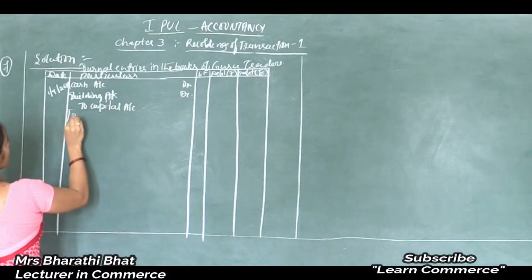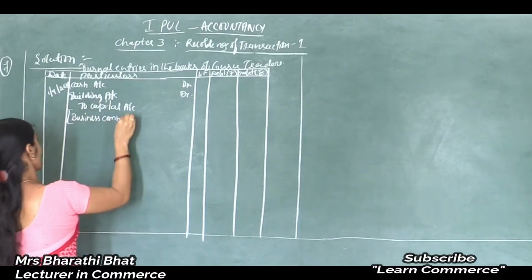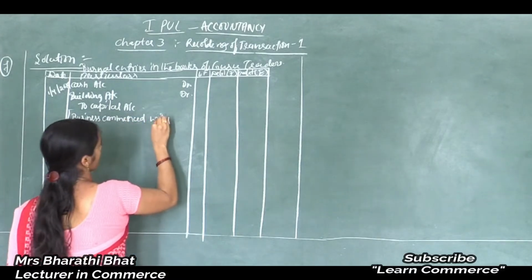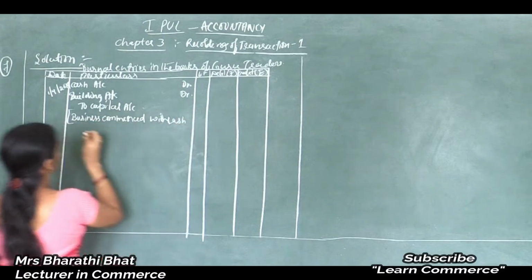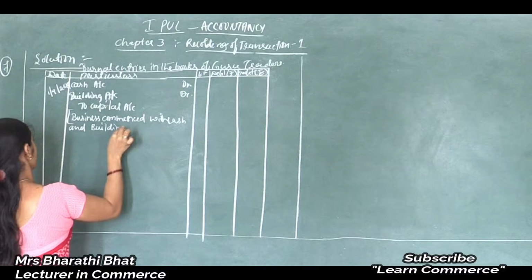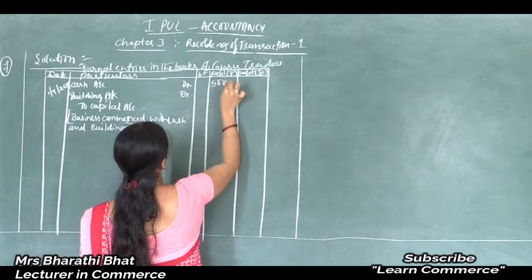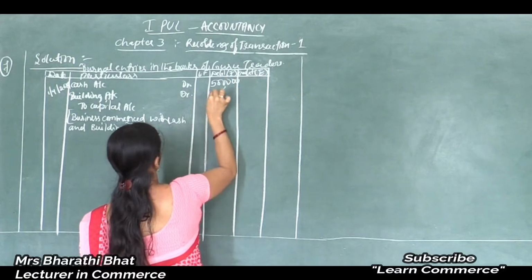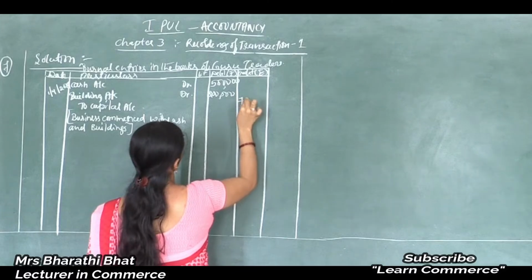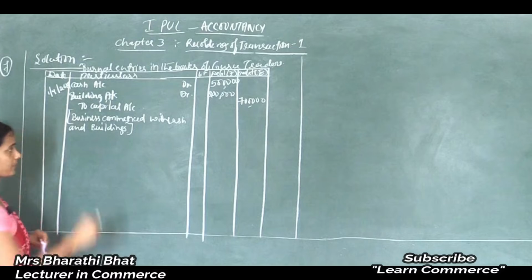Narration: business commenced with, or business started with, cash and building. Amount: 5 lakh cash, 2 lakh building. The total amount in the form of capital is rupees 7 lakh.